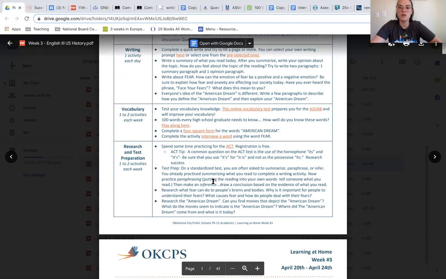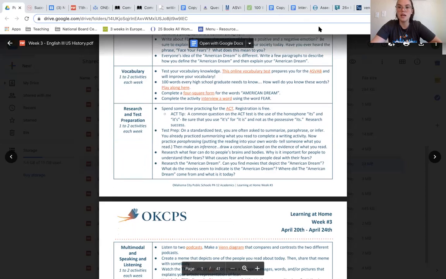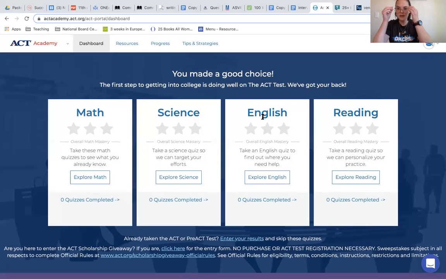Other options that you have for your research and test prep activities this week include looking at the ACT Academy. You should have an account from last week, but if you don't, you can just sign up really easily. And once you sign up for the ACT Academy, you'll click on Dashboard. Again, you'll see each component of the ACT test is broken down here.